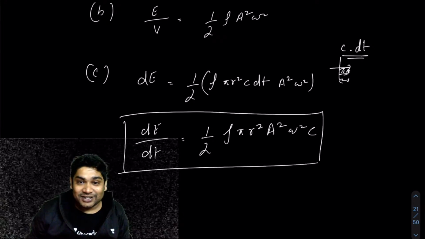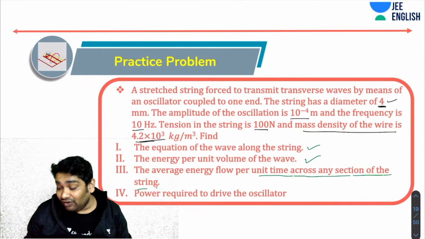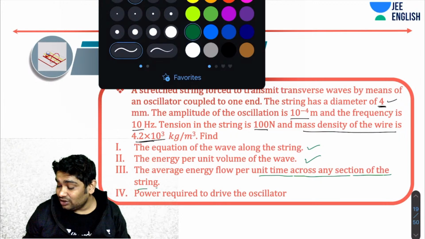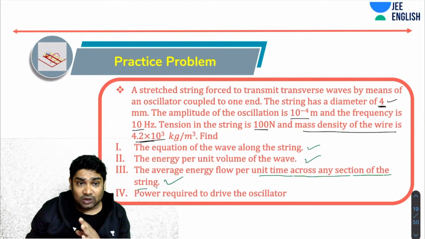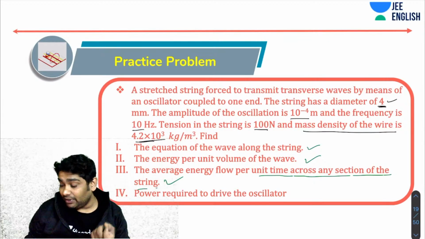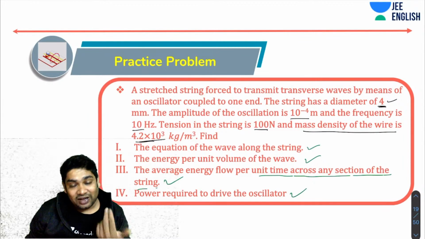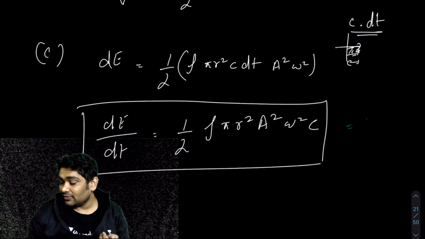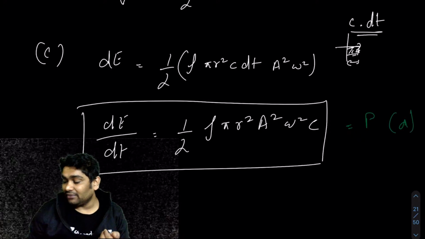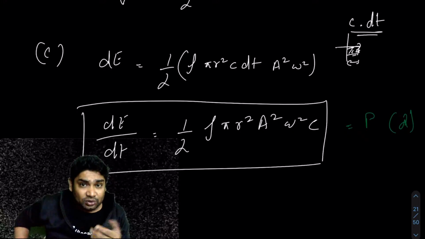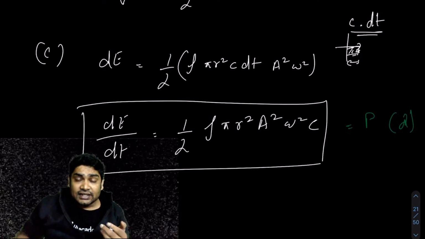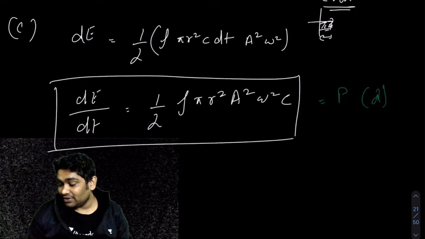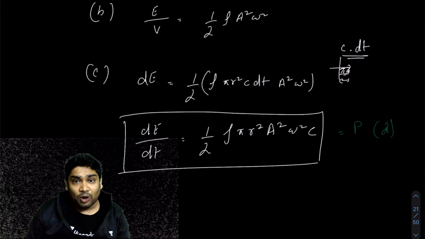It is part C of our problem. Finally, the power required to drive the oscillator. I know the average energy that is flowing across any cross section, so that is the amount of energy that must be coming from the oscillator. So power required by the oscillator is going to be this only. Whatever energy is flowing through the string per unit time is the energy that is being provided by your oscillator. So the answers of D and C will be the same. That is how you will approach a typical problem of waves.